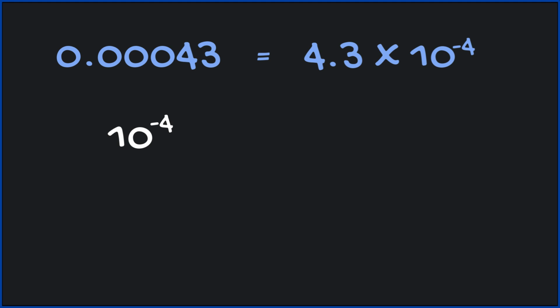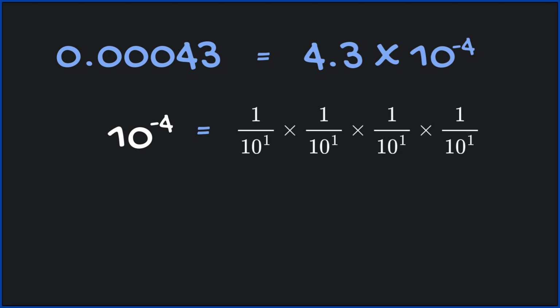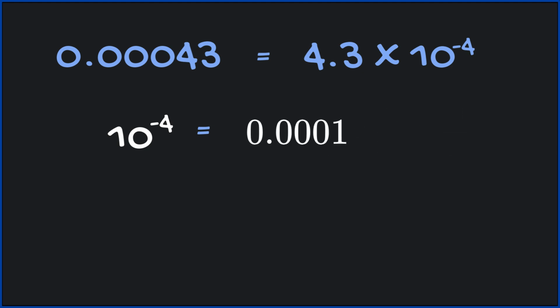So go ahead and confirm this. 10 to the negative fourth power equals 1 over 10 to the first power times 1 over 10 to the first power times 1 over 10 to the first power times 1 over 10 to the first power. And so this is the answer.